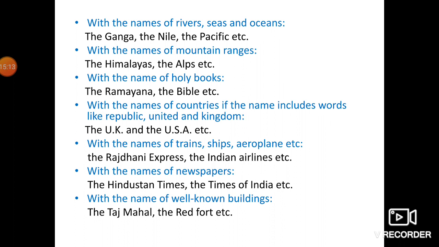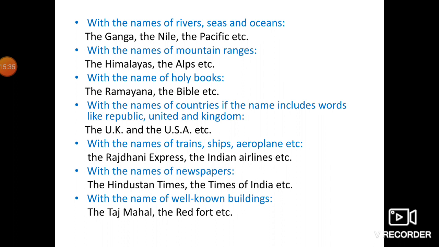With the name of countries, if the name includes words like republic, united, and kingdom. With that, many times children ask me a question that, ma'am, why it is the UK, why it is the USA, why not the India?